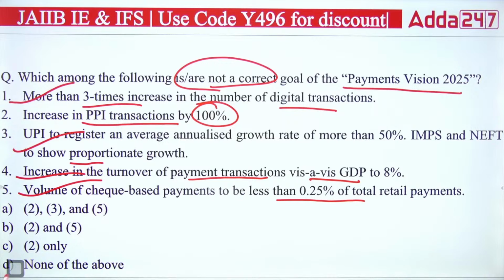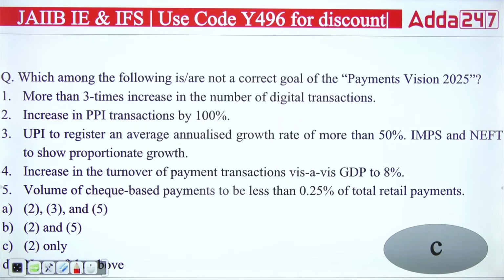So the right answer is actually only 2, that is C. It is not a target of the Payment Vision 2025 to increase the PPI transactions by 100%. It is not a target. So your right answer will be the second only, that's the C option.